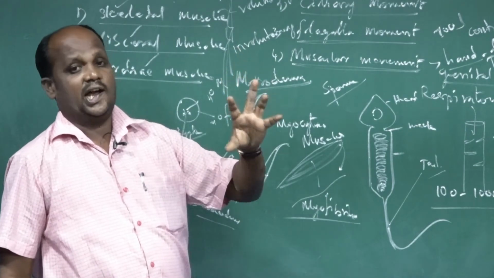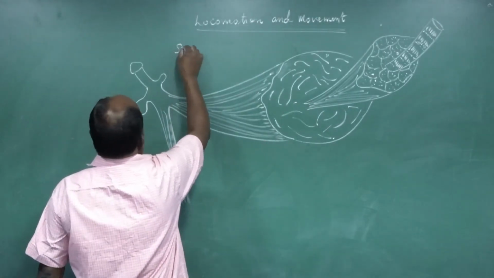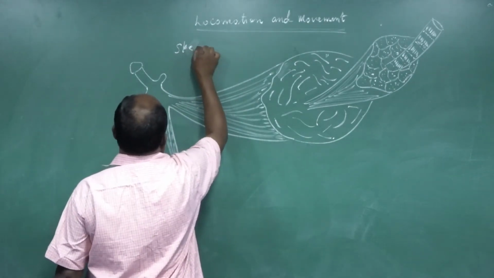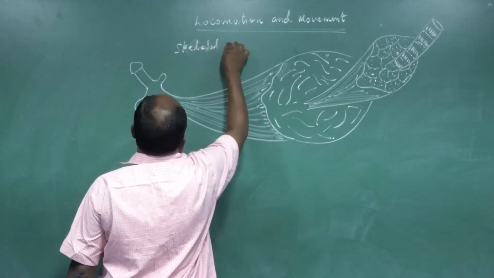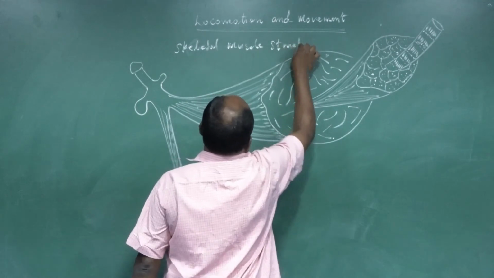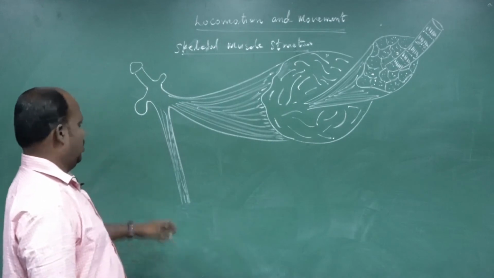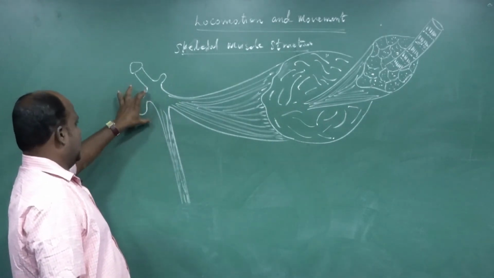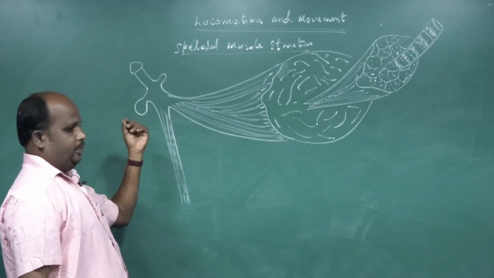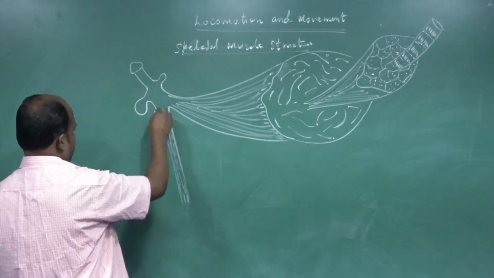What is the specific structure of muscle? See, this is the structure of skeletal muscles, I mean the ultrastructure of skeletal muscles. I told you a few minutes before, tendon. What is the meaning of tendon? Bones and muscles are attached together, and the attachment is called tendon.